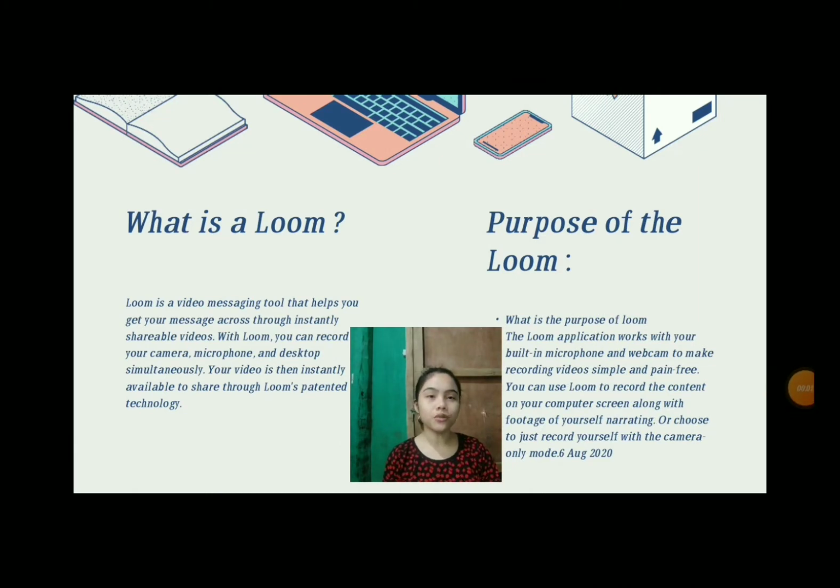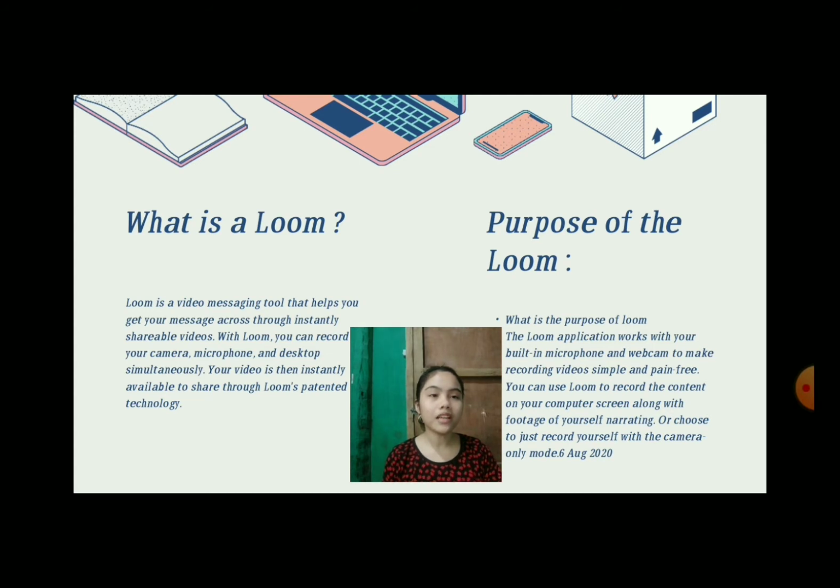What is a Loom? Loom is a video messaging tool that helps you get your message across through instantly shareable videos. With Loom, you can record your camera, microphone, and desktop simultaneously. Your video is then instantly available to share through Loom's patented technology. What is the purpose of Loom?